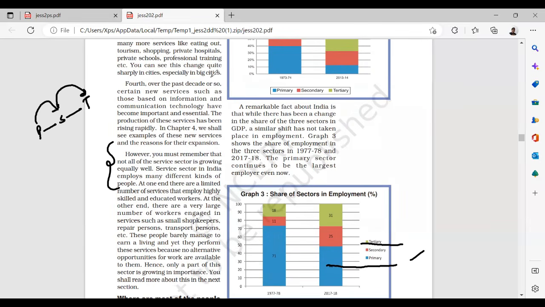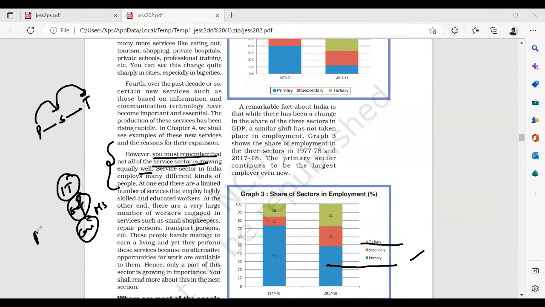So, however, you must remember that not all of the service sector is growing equally. That is very true. This is a very important point. Not all the service sectors are growing equally. Few areas, like IT, software, consultancy, medical services, pharma services, these are growing.